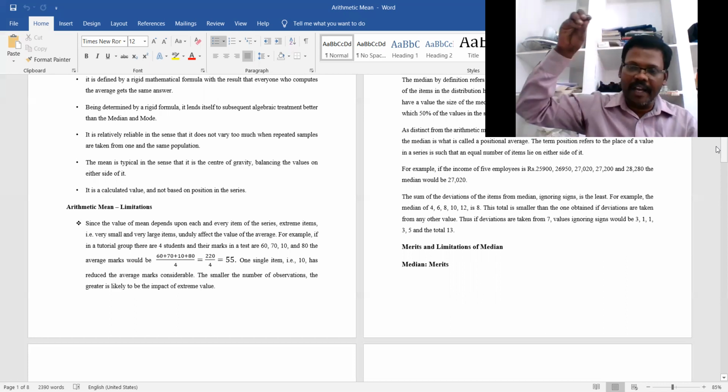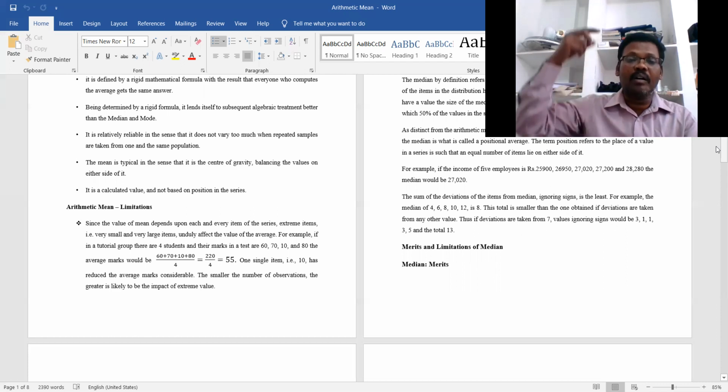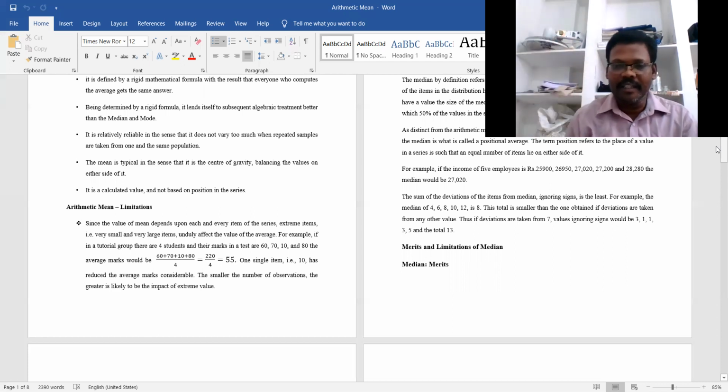Because of the highest values, there may be a positive impact on the student who got 10 marks, but there may be a negative impact on the students who got the highest, that is 80 or 70.